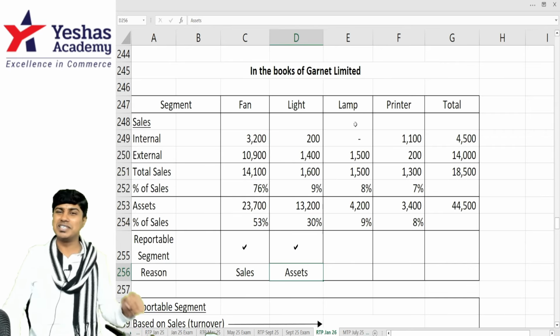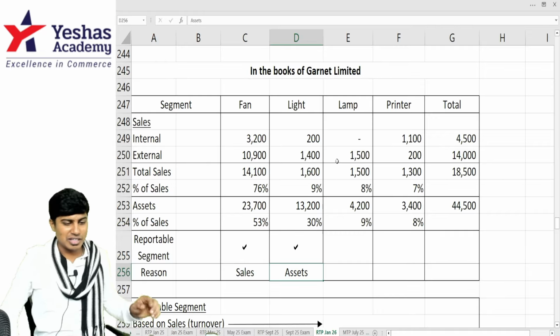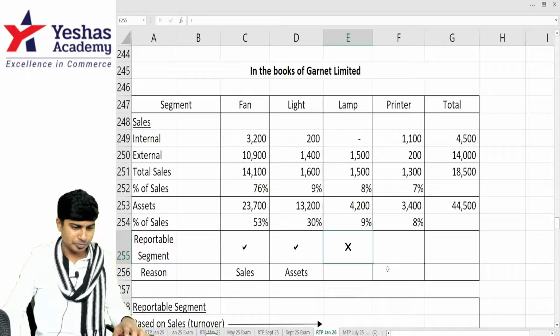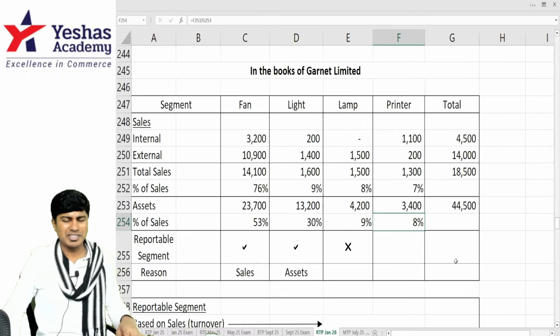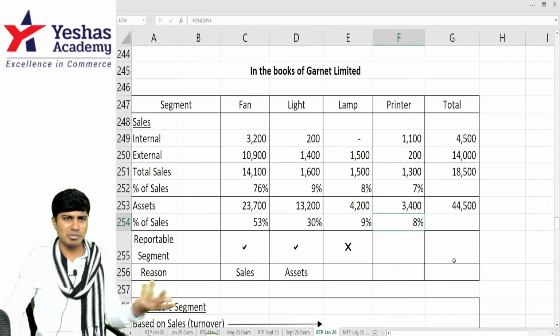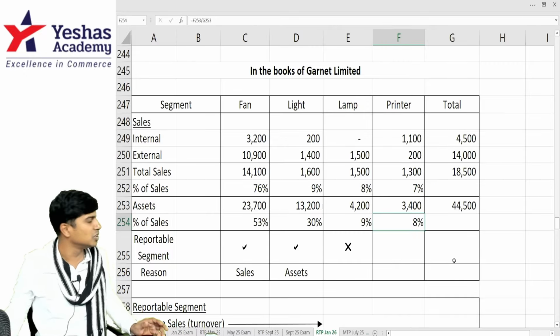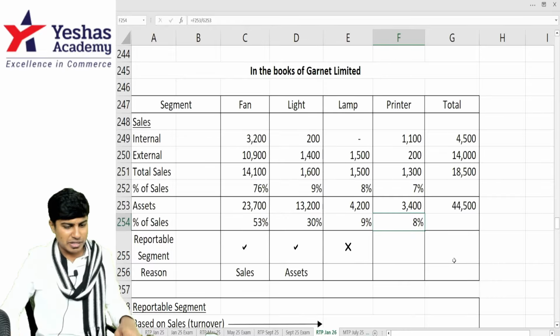Lamp. Actually lamp is kept, not light. But anyway, lamp is not reportable. Why? 8%, 9%, not sufficient. How about printer? 7%, 8%. Anyway, 7% and 8%, not reportable.